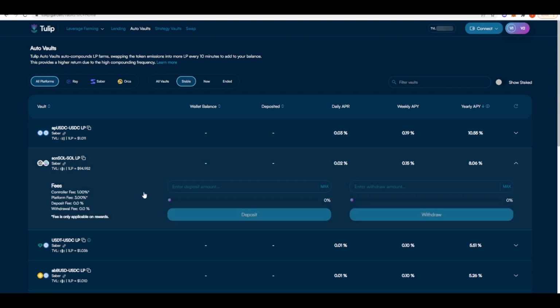Effectively, Tulip auto compounds those farms for you, and in return, they take a 4% fee for doing so. So your yearly APY is about 8%. Whilst you are still beating the 7% APY number I set earlier on in this video, it's probably not worth your time per se to actually be doing this. So this definitely isn't one of my favorite methods.